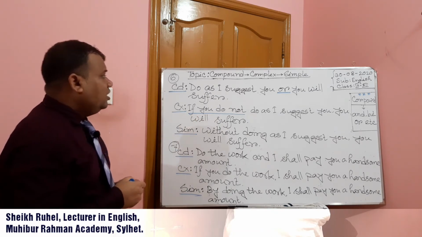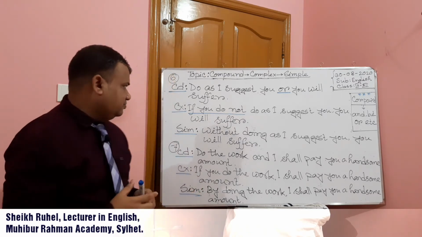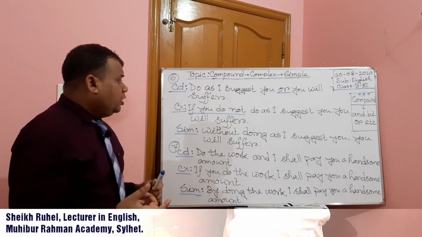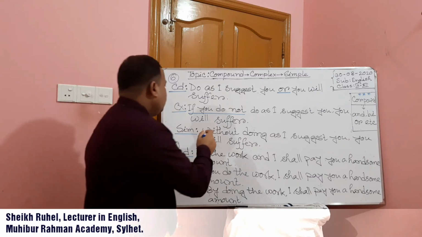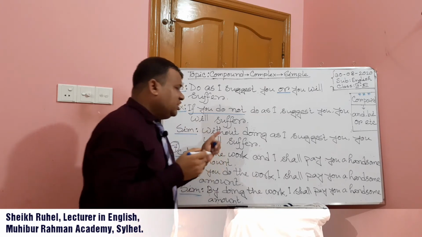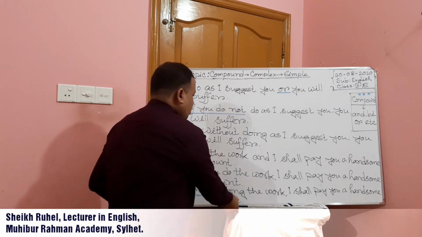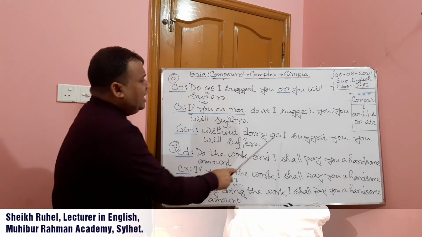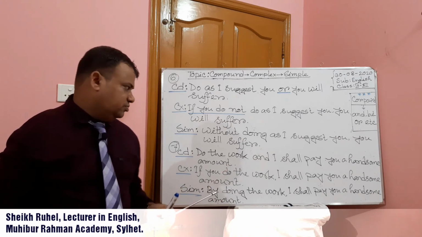If you do not do as I suggest you, you will suffer. Now, if we want to make it simple, we have to use without. After using without, verb plus ing. Without doing as I suggest you, you will suffer.